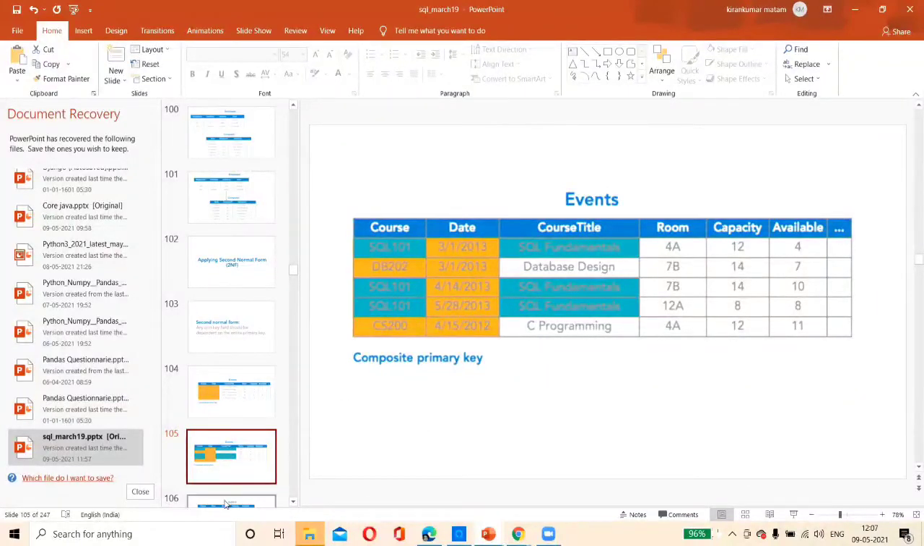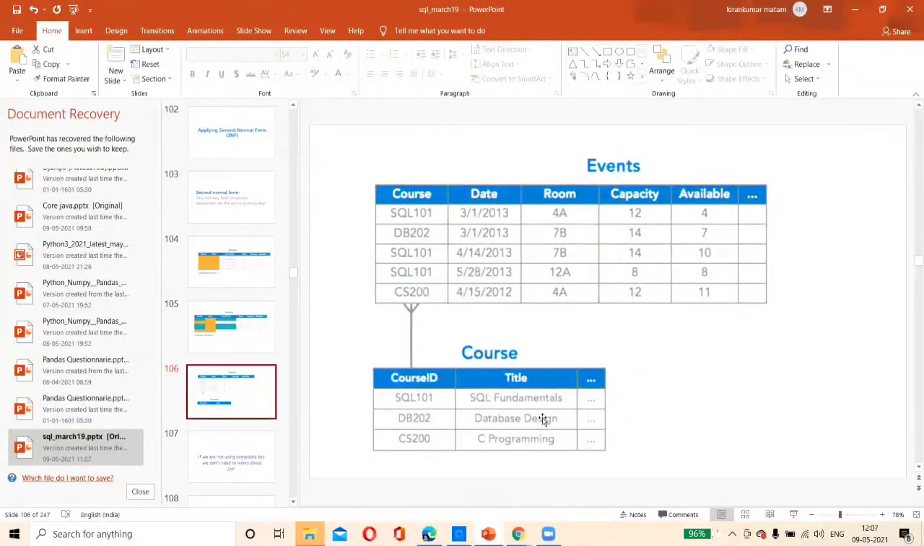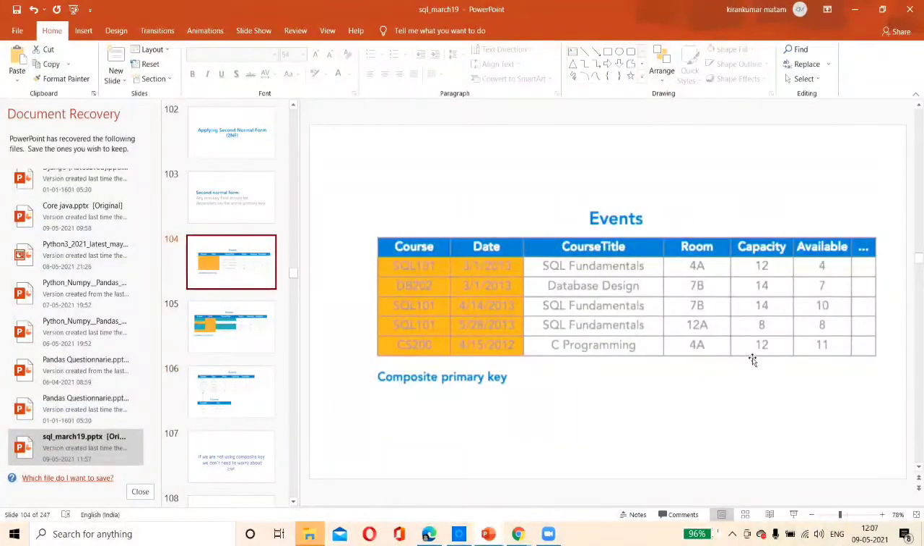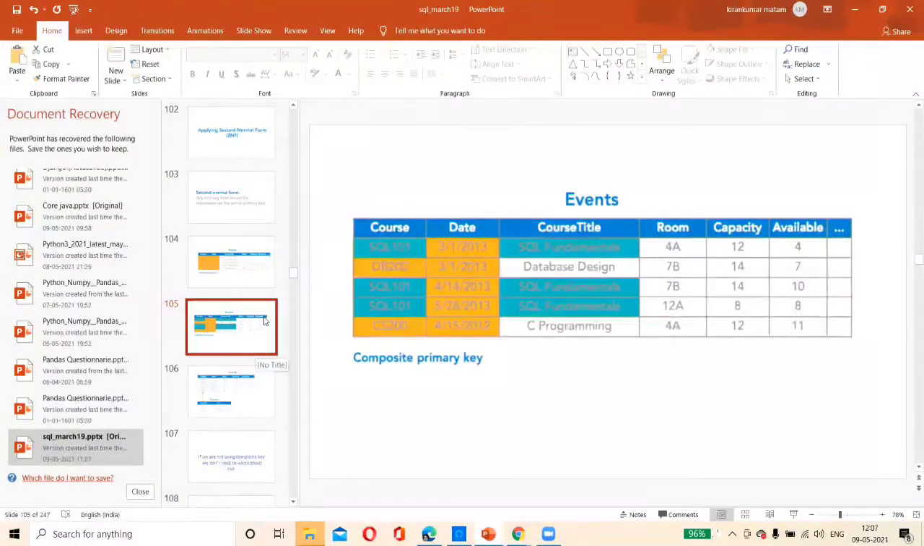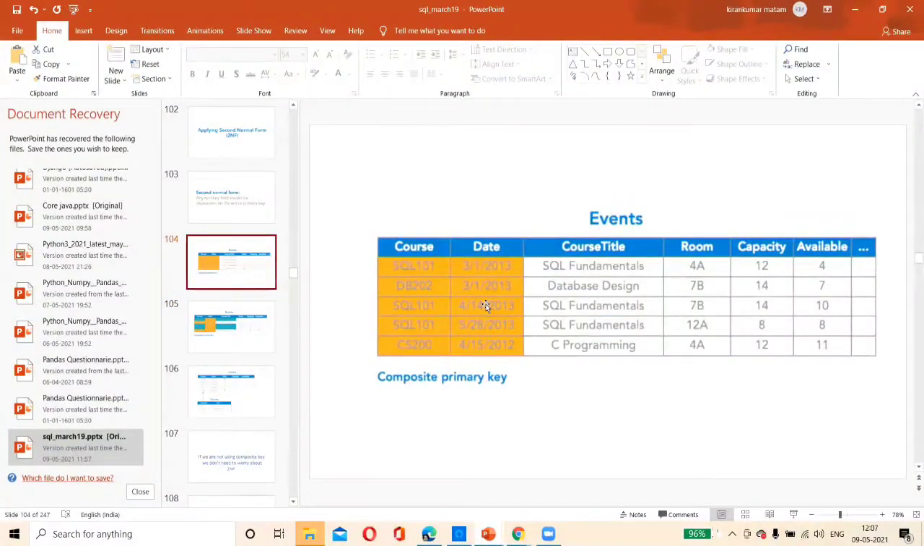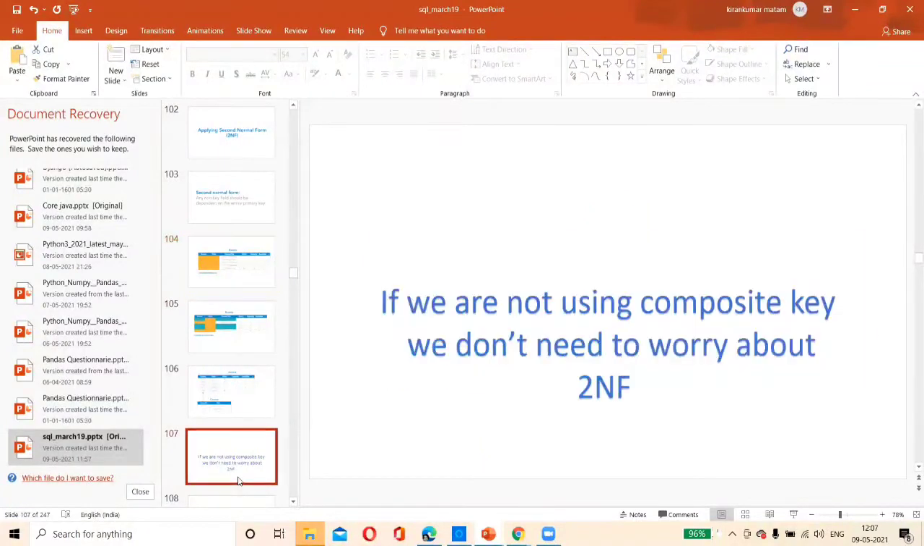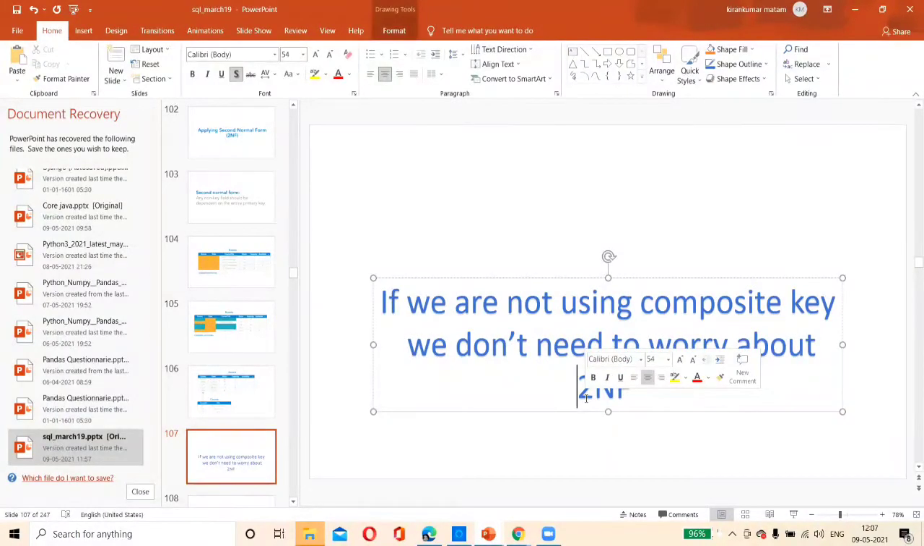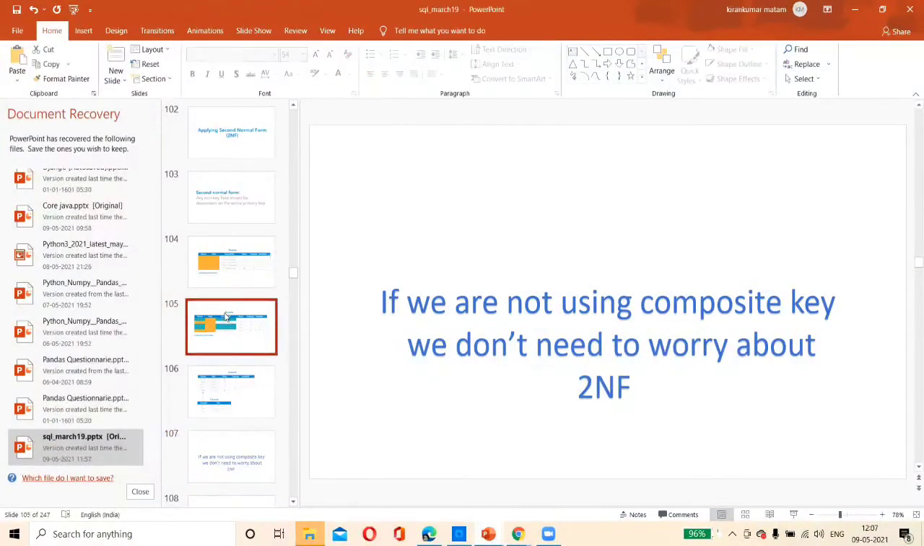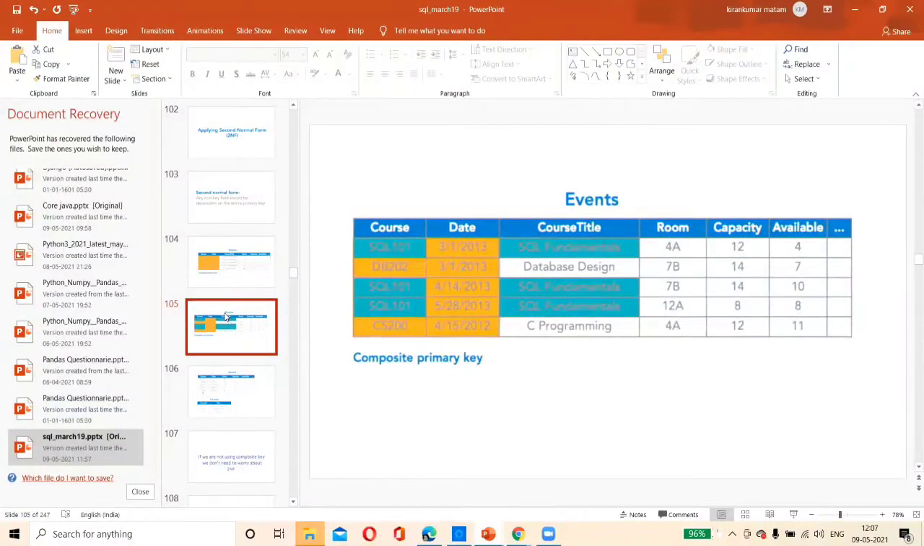In order to be in second normal form, we need to separate the course, and then we say this is in second normal form. Obviously, to be in second normal form, your table should be in first normal form first. Second normal form comes into the picture only when you have a composite key in the table. If we are not using a composite key, we don't need to worry about second normal form, only first normal form. If you are using a composite key, then you need to worry about second normal form.